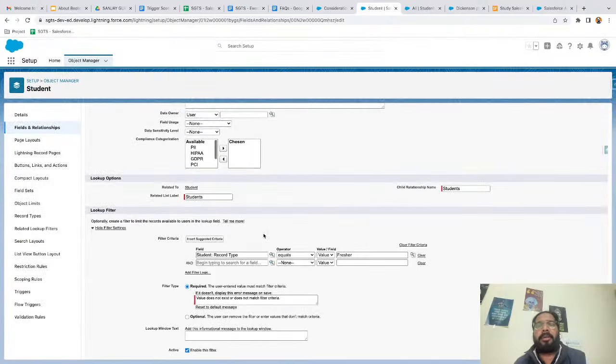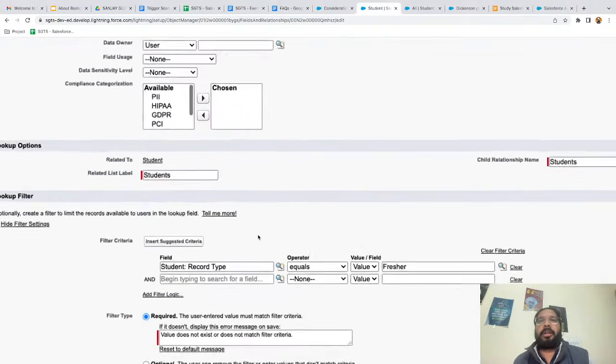So now what will happen whenever you select the value? Only fresher record type student records will be available to select from that lookup field. This way you can apply the condition.